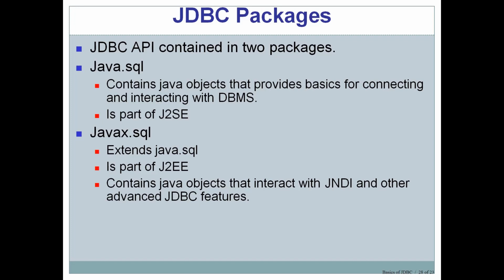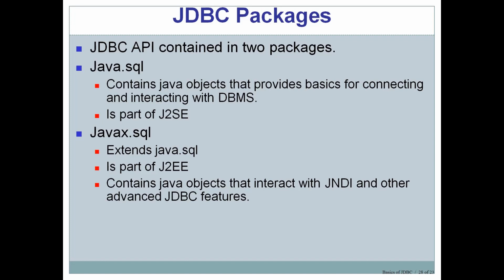In the same way, to create an application which communicates with a backend database, we need certain packages which help us communicate with the backend database. And there are two important packages which are contained in the JDBC API. These two important packages are java.sql. This is very important. So the two important packages in the JDBC API are java.sql. This contains Java objects that provide basics for connecting and interacting with DBMS.